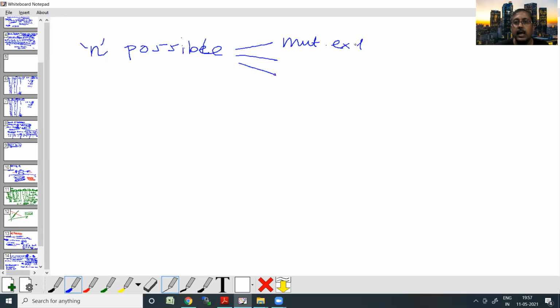Then it has to be exhaustive, that's the second thing, and equally likely. We have already discussed what each of them mean: mutually exclusive, exhaustive, and equally likely.